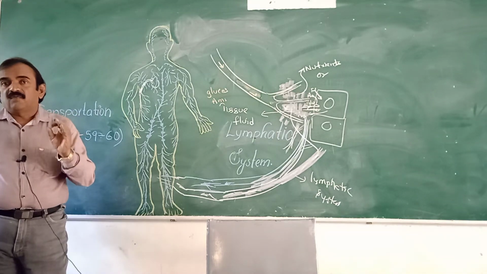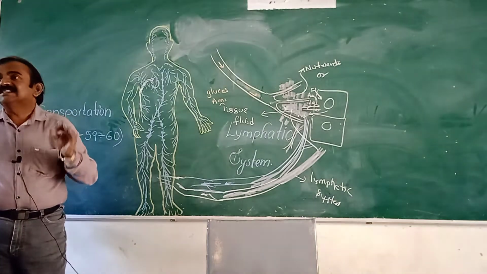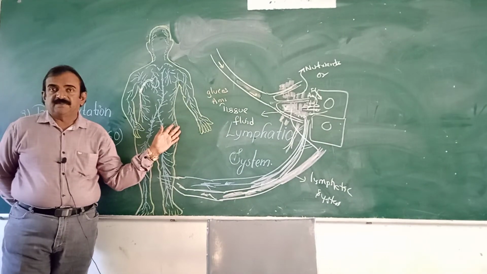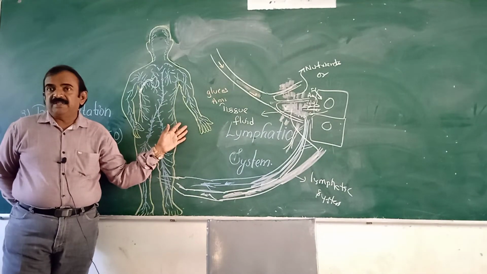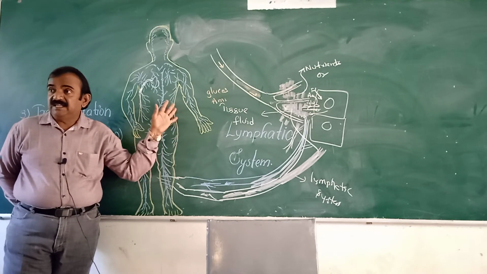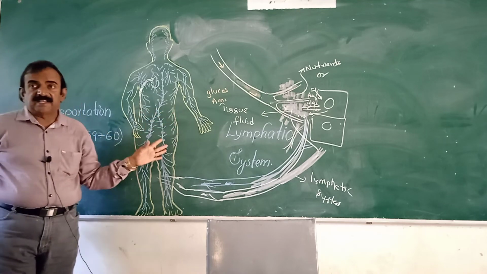The liquid formed after clotting of blood is called serum. That is a brief description regarding the lymphatic system. Page number 59, heading; page 60, diagram. This is the lymphatic system diagram.